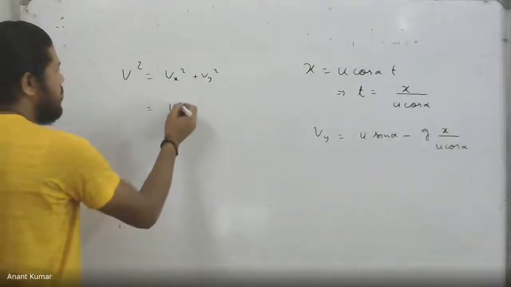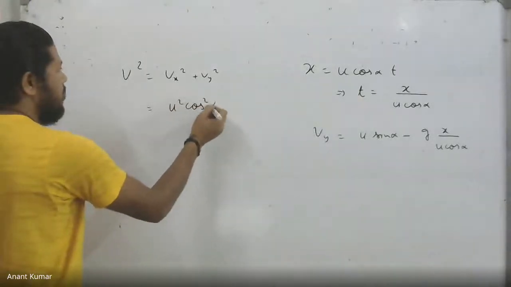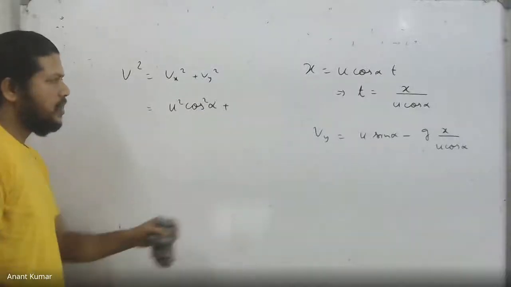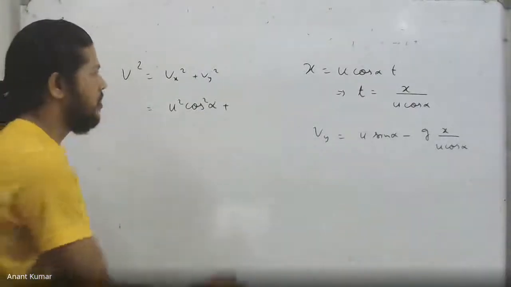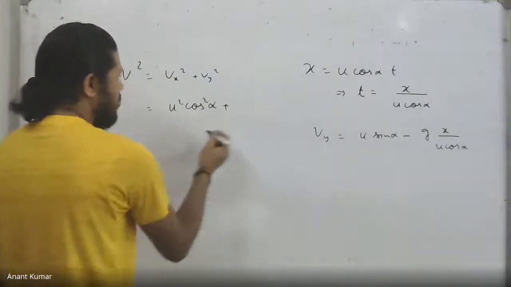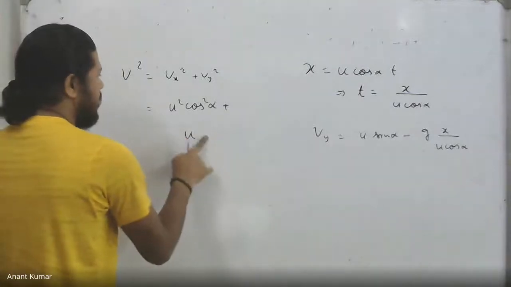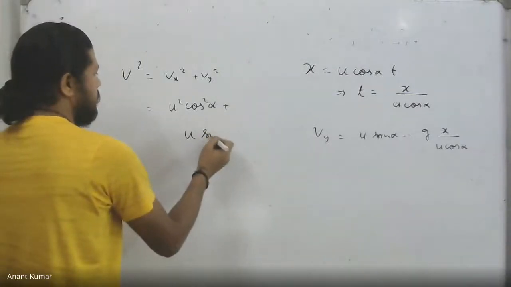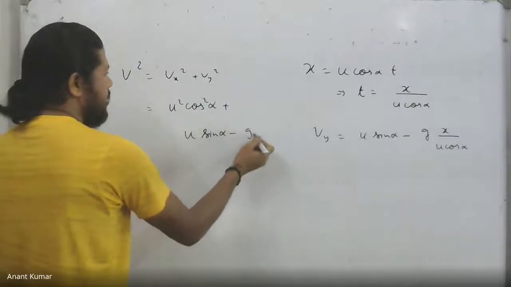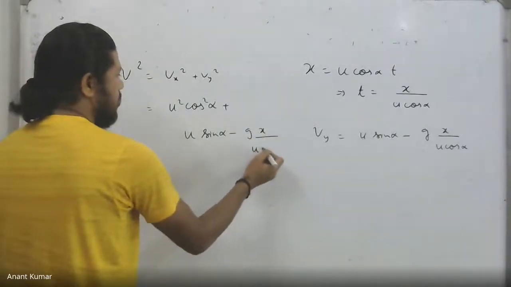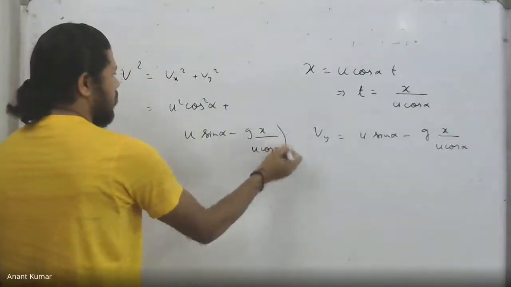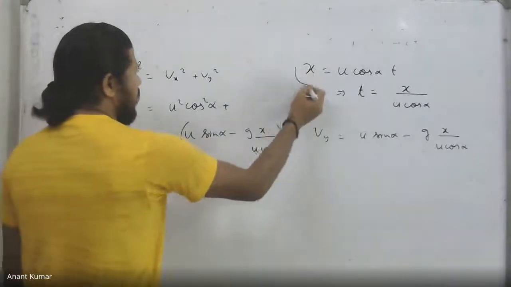So I get in this case u square cos square alpha, while vy square I have to obtain from there. And so I obtain in this case the square of this quantity, u sine alpha minus gx upon u cos alpha whole square. That is what I need.